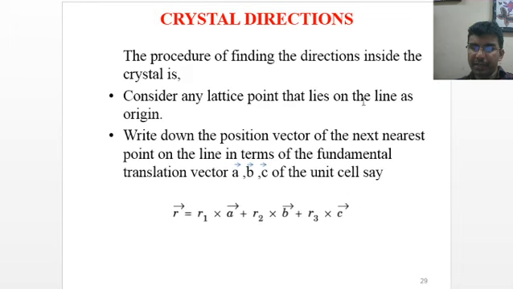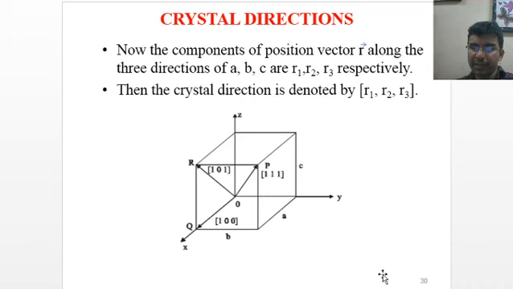The procedure for finding the directions inside the crystal is: consider any lattice point that lies on the line as origin. Write down the position vector of the next nearest point on the line in terms of the fundamental translation vectors a, b, c of the unit cell. Say R equals r1 a plus r2 b plus r3 c. Now the components of the position vector R along the three directions a, b, c are r1, r2 and r3 respectively. The crystal direction is denoted by [r1 r2 r3].